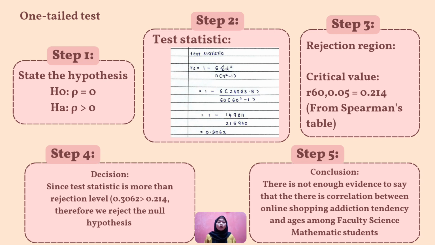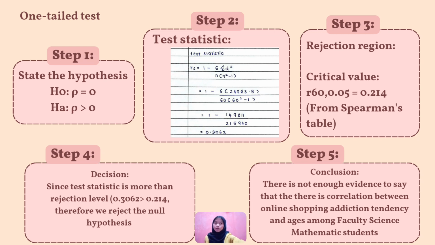For step 3, we find the critical value. So, for n equals 60, 0.05 equals 0.214. This we got from the Spearman's table. Okay, for step 4, the decision, since the test statistic is more than the rejection level, which is 0.3062 greater than 0.214, therefore we reject the null hypothesis.